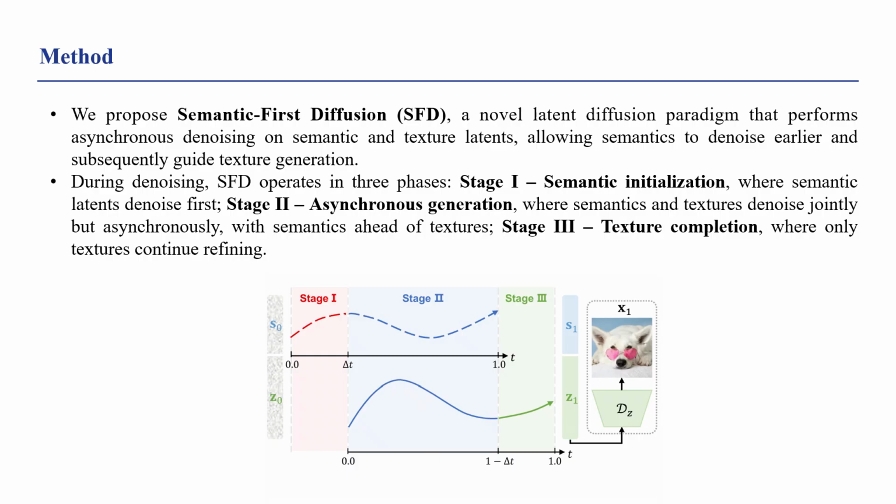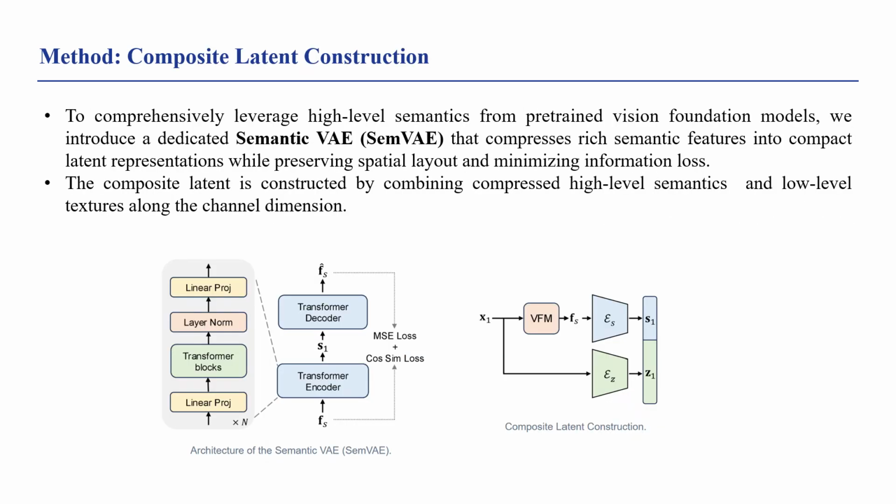Stage I, semantic initialization, where semantic latents denoise first. Stage II, asynchronous generation, where semantics and textures denoise jointly but asynchronously, with semantics ahead of textures. Stage III, texture completion, where only textures continue refining. After denoising, only the texture latent is decoded for the final image. Next, let me walk you through the details of our method.